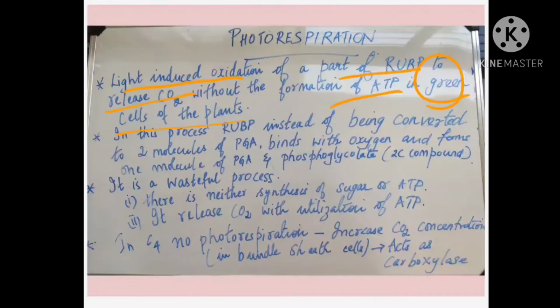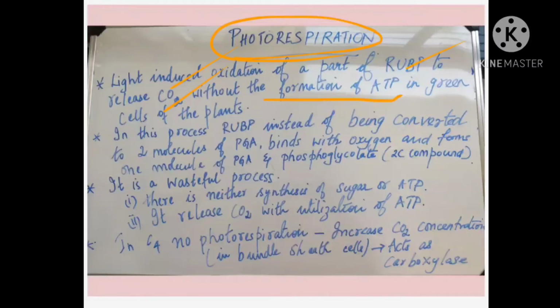So what is photorespiration? The definition is: it is a light induced oxidation of a part of RUBP. RUBP is oxidized to release carbon dioxide. That's why oxygen is used up, releasing carbon dioxide. It is called respiration, without the formation of ATP. ATP is not produced. In the green parts of the plant, we call it photorespiration. Now, some other points regarding photorespiration we are going to see.